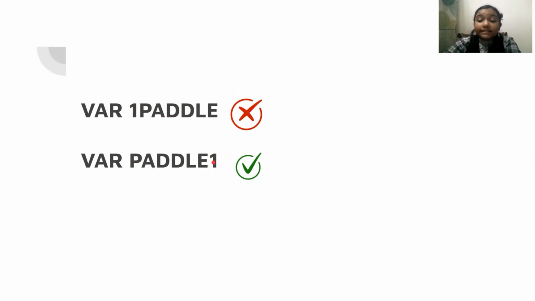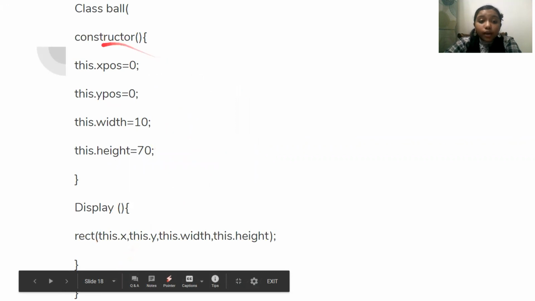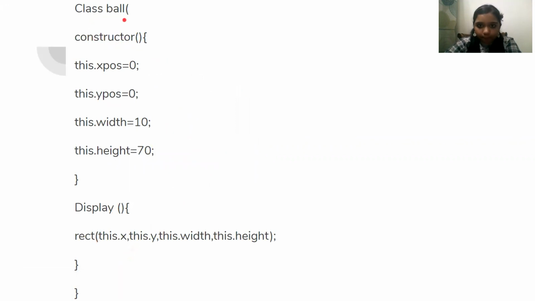So now let's learn the syntax for creating class and object. Assume that the class is ball. So we open the bracket, we write the constructor inside, then we open the flower brackets and open the constructor and write this dot x pos, which is x position, this dot y pos, which is y position, and now we write this dot width.